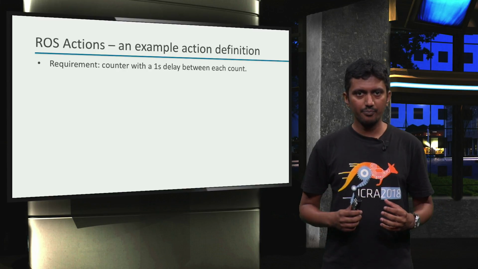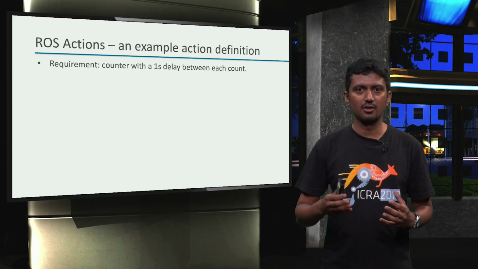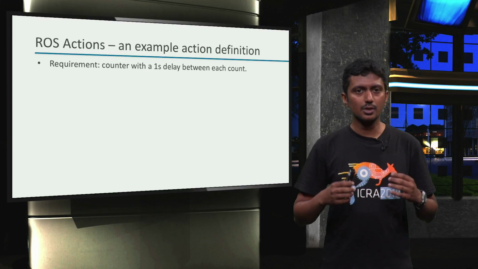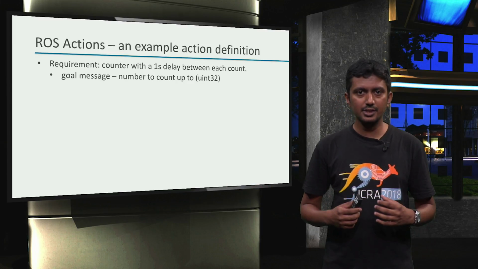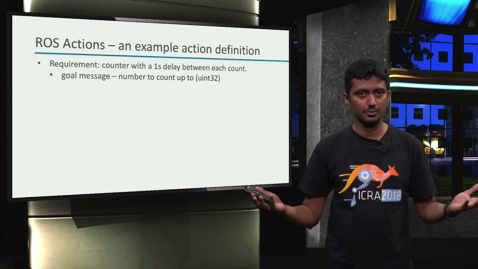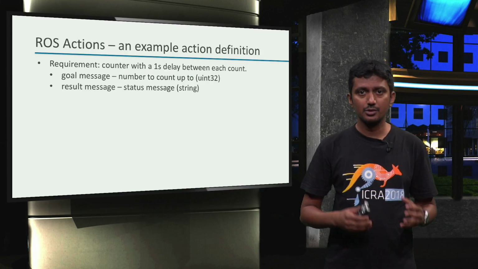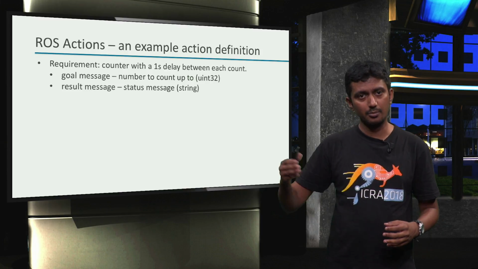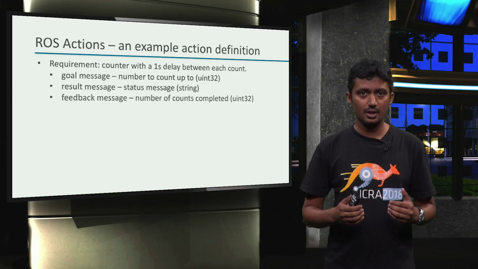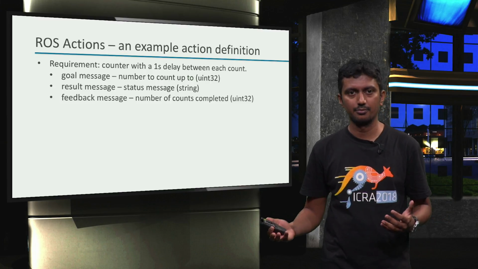Our requirement is to have a ROS node that counts up to a specified number of counts with 1 second delay between each count. So, our goal request message is an unsigned integer specifying the number to count up to. The result message contains a string on successful completion of counting up to the desired number, and the feedback message tells us how many counts have elapsed since we started our counter.